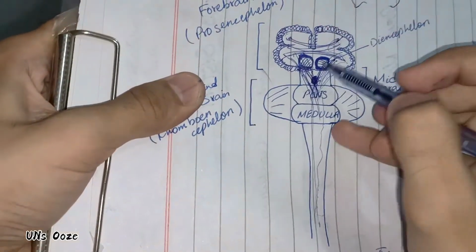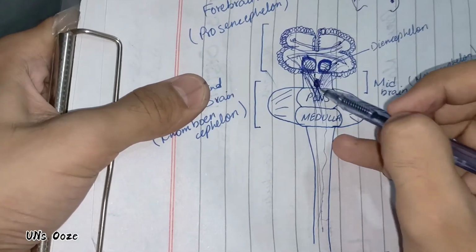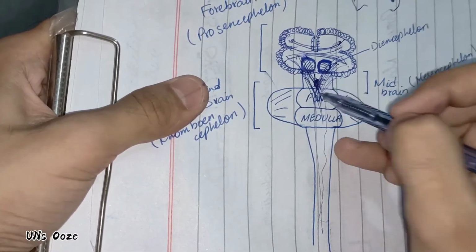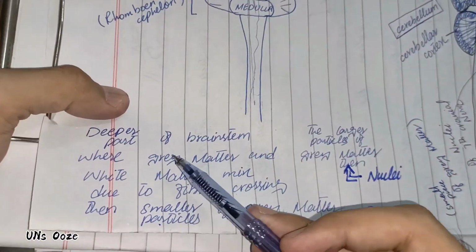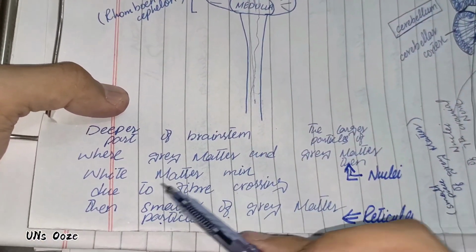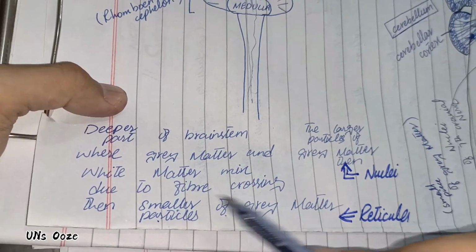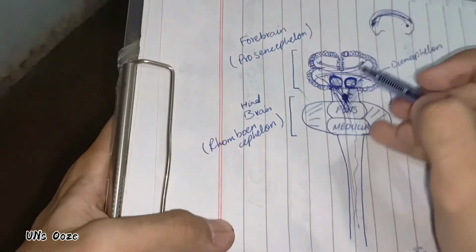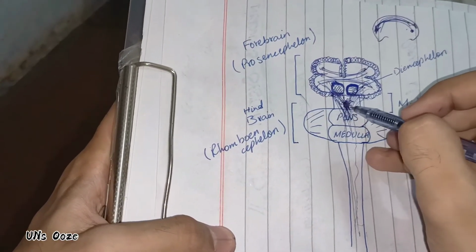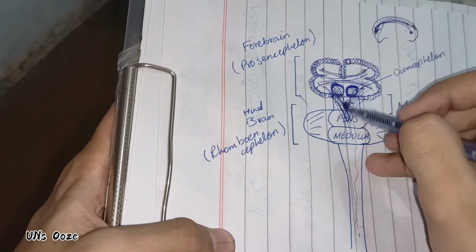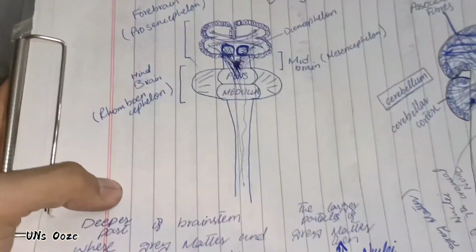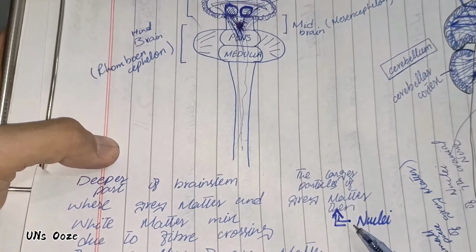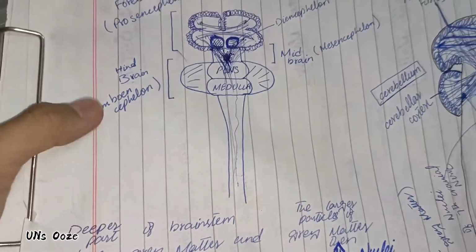Okay, then the smaller fragments of this gray matter will be known as reticula, in the deeper part of the brainstem where gray matter and white matter mix due to fiber crossing. Then smaller particles of gray matter are known as reticula, and if there are larger fragments present after crossing of these axons, then they are known as nuclei. I have also told you about nuclei previously.